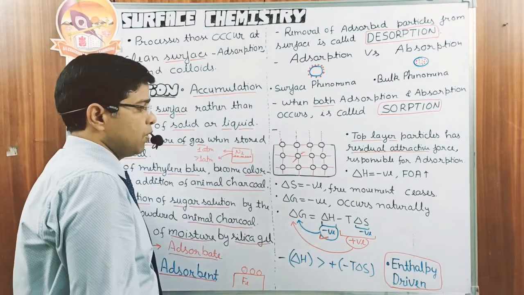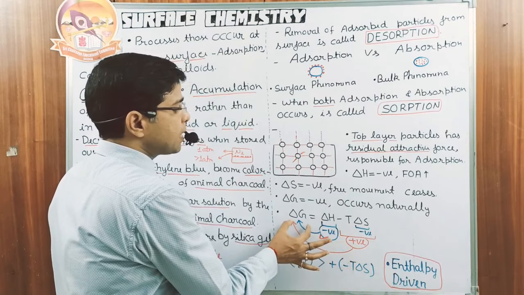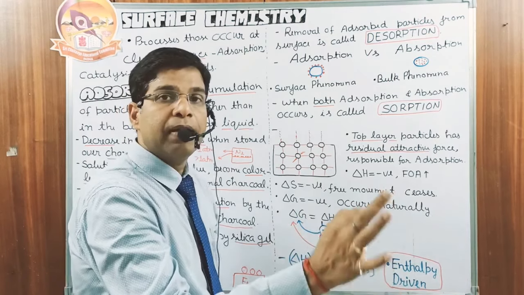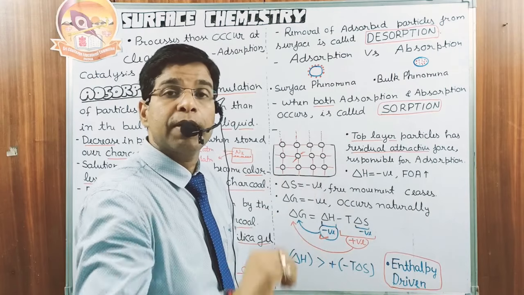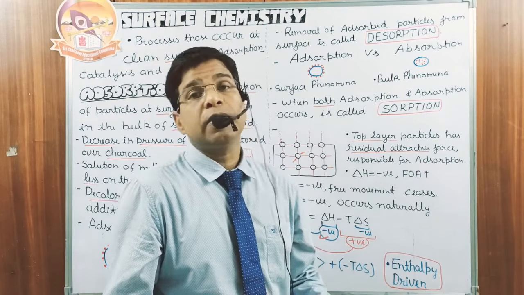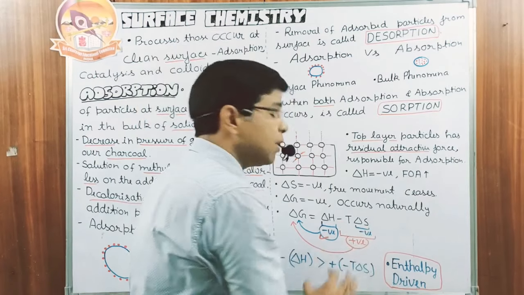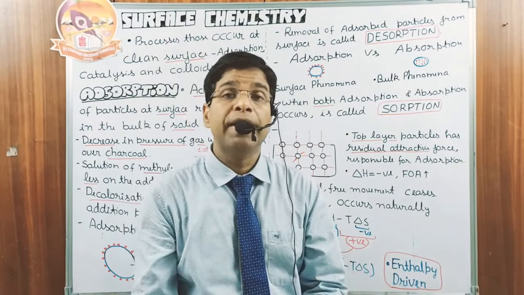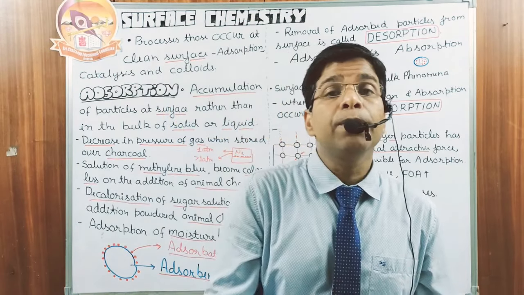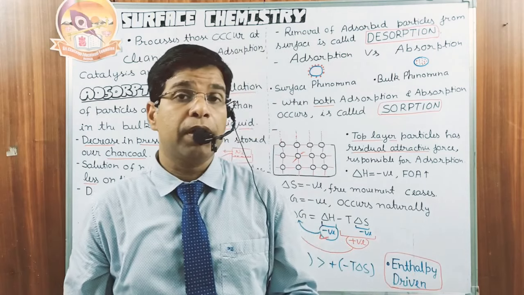Now we have the equation delta G is equal to delta H minus T delta S. Delta H contributes the negative sign in delta G. It wants to make delta G negative. If delta G is negative, the process becomes spontaneous. Delta H wants to make the process spontaneous. It supports the spontaneity. But delta S has the negative sign. After the combination with the minus T delta S, this becomes positive. So minus T delta S contributes the positive sign in delta G. It tries to make delta G positive. If it tries to make delta G positive, the process becomes non-spontaneous.